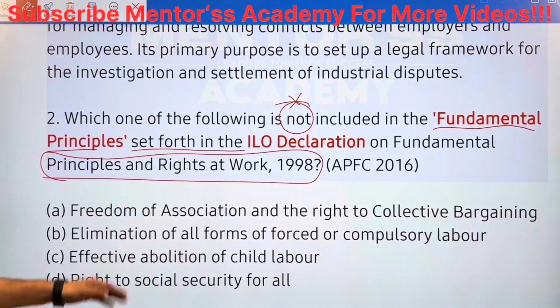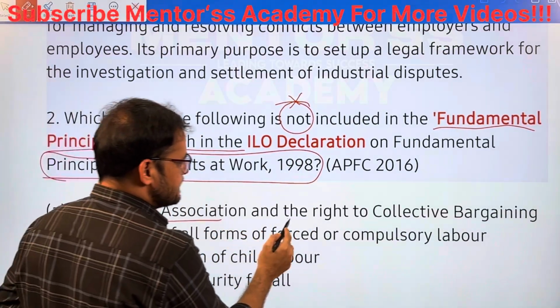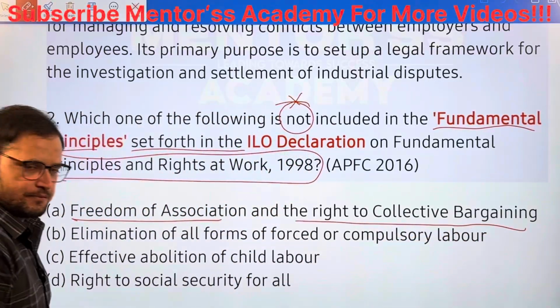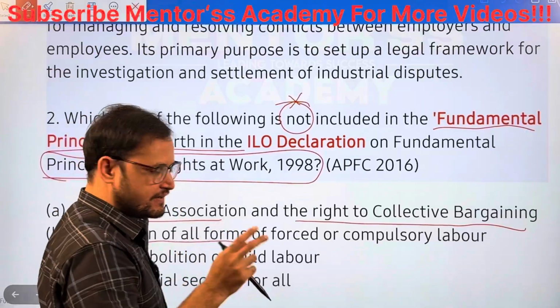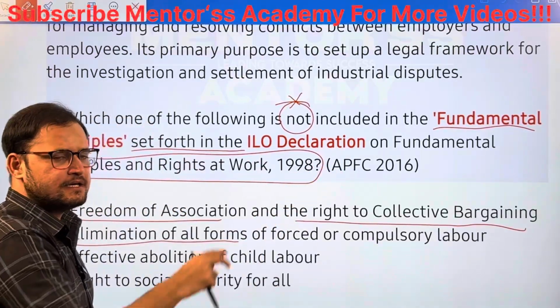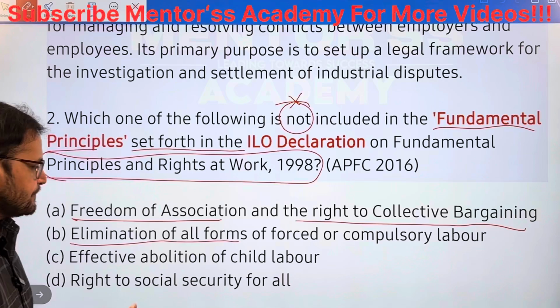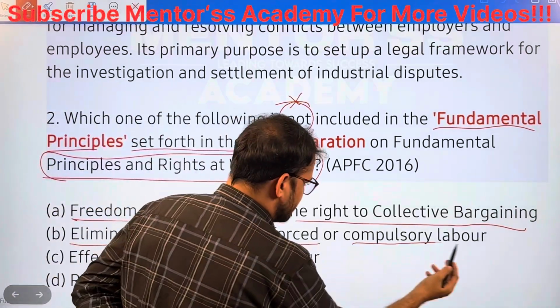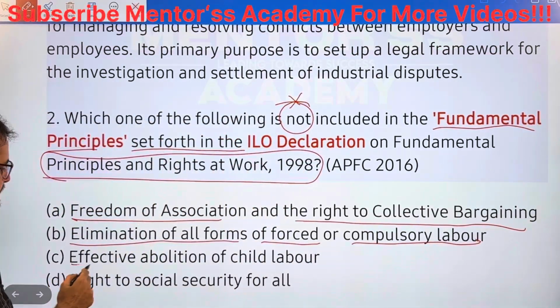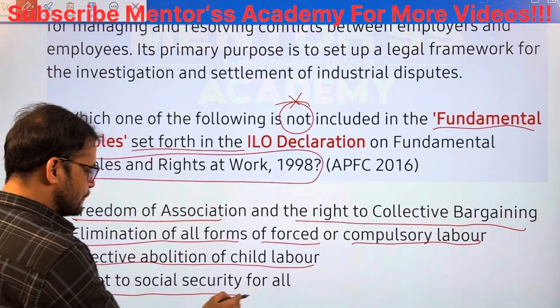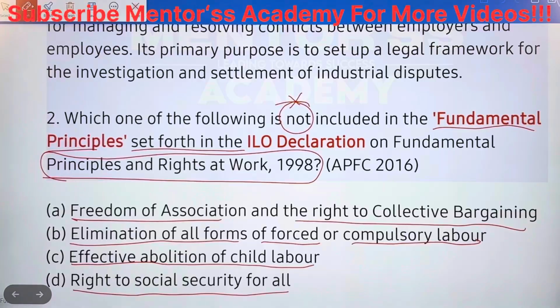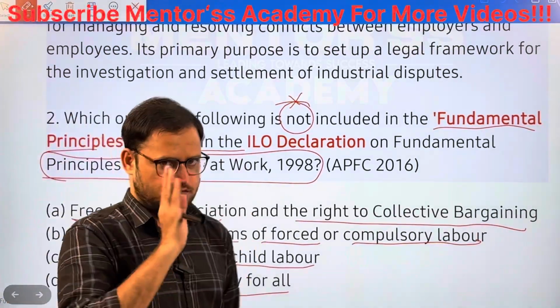First one is freedom of association and the right to collective bargaining. Second, elimination of all forms of forced or compulsory labor. Third one, effective abolition of child labor. Fourth one, right to social security for all. We have to identify which is not a core principle in the fundamental principles. Please pause and attempt, we'll discuss. Please try to attempt whether you know or don't know.